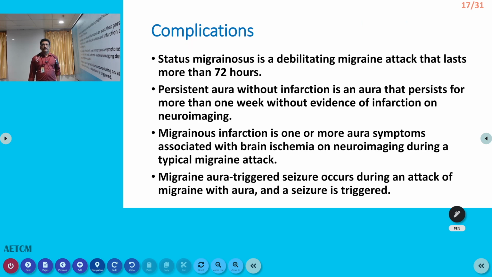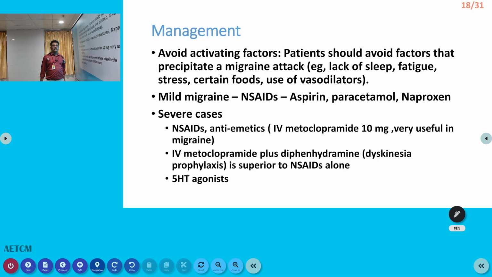Now, sometimes migraine can become complicated. Migraine can produce complications. Some patients can have chronic bed rest only because of severe headache. Persistent aura can produce problems. Infarctions can sometimes lead to weakness in some patients. Aura-triggered seizures can be seen in some patients. So these are the common complications.